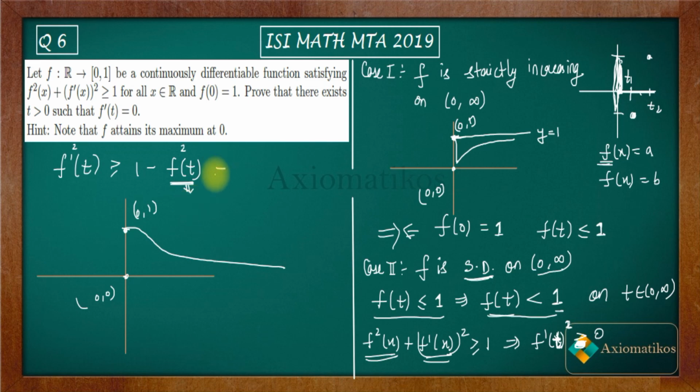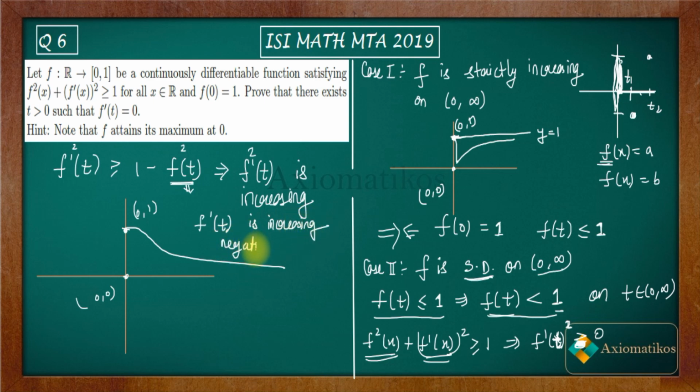So from here you can say that f dash of t square is increasing. All right, or you can say that f dash of t is increasing negatively.